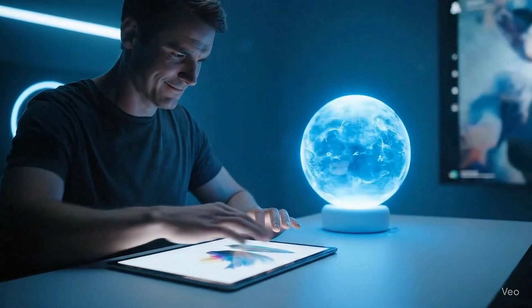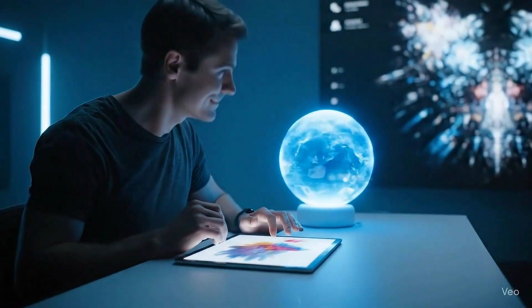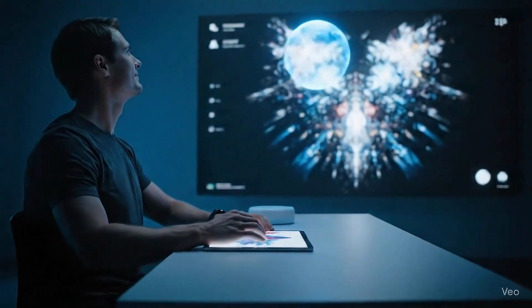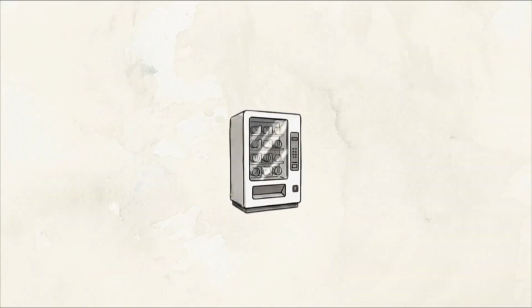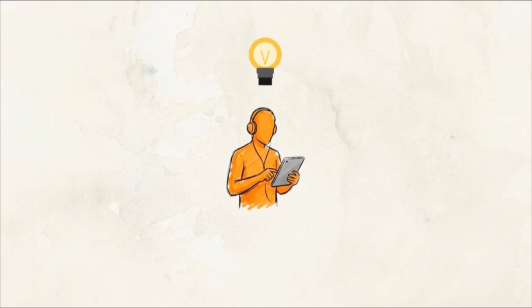Welcome back, AI learners. Before we delve into what AI can do for us, we must learn how to talk to AI. If you treat generative AI like a vending machine, typing in a few words and hoping for the best, you will consistently receive generic results. To get professional-grade work, you have to approach the model as you would a highly skilled freelancer.